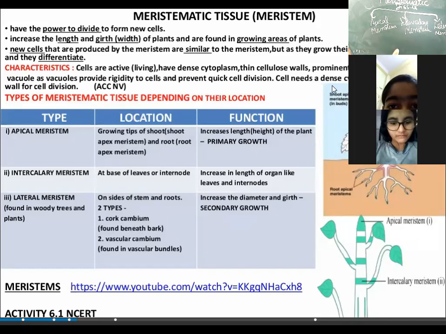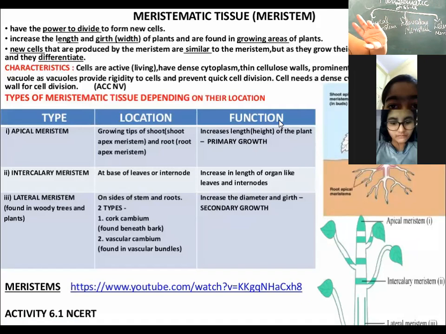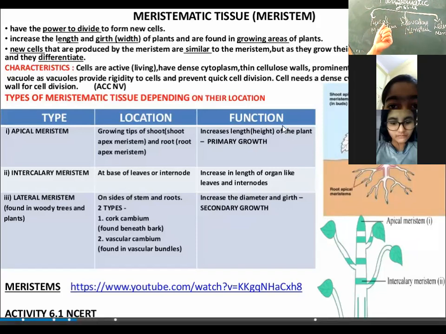Otherwise, the function is the same. All the cells of apical meristem, intercalary meristem, lateral meristem have all these characteristic features the same. They can have different shapes, like spherical, rectangular, polygonal, or isodiametric.